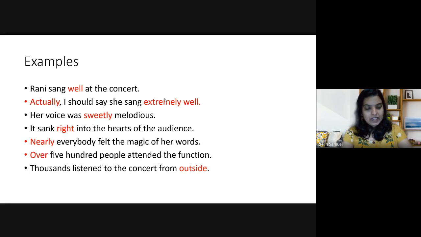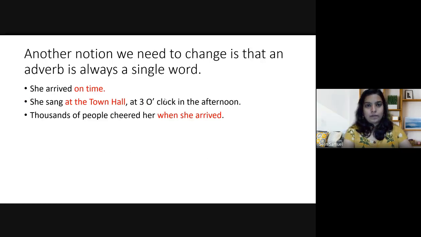So basically what we are trying to say is that an adverb is more than an adverb. It functions more than modifying a verb. It modifies many other parts of speech as well.